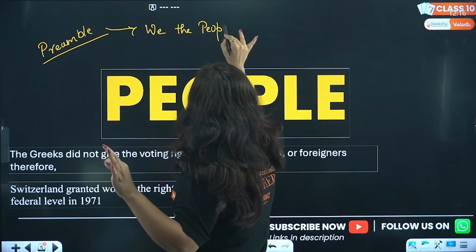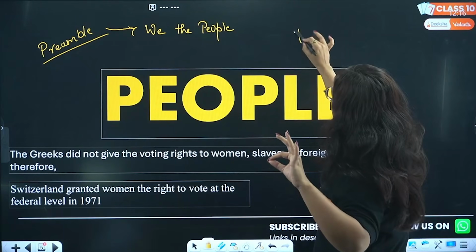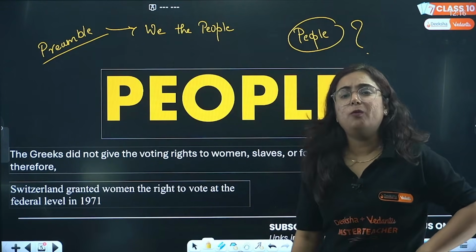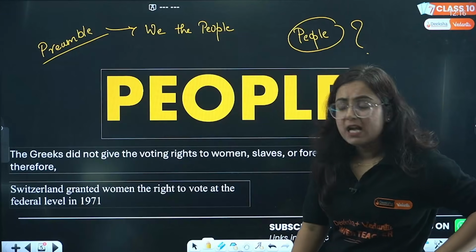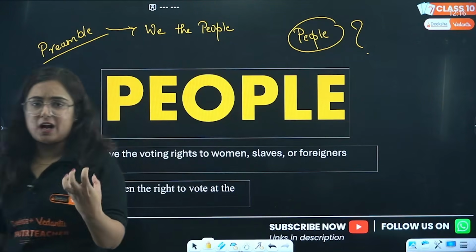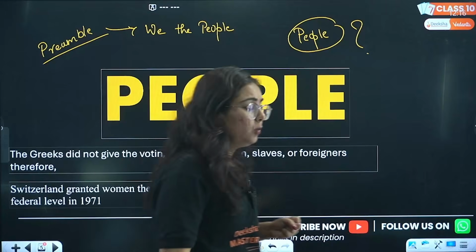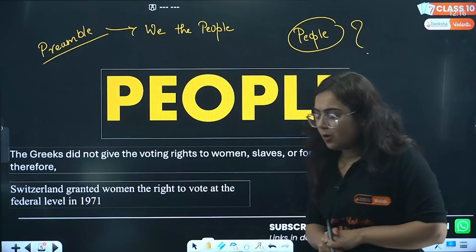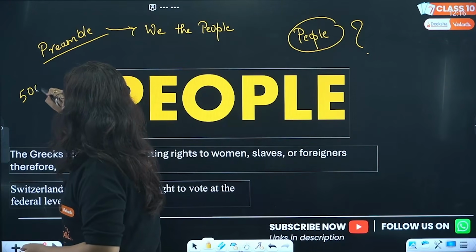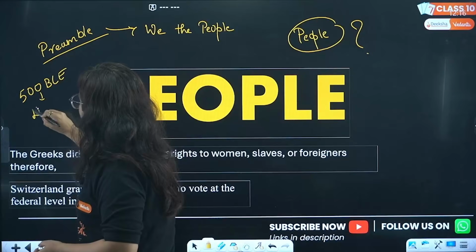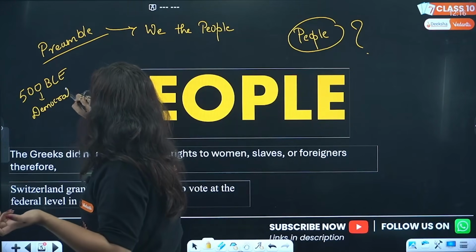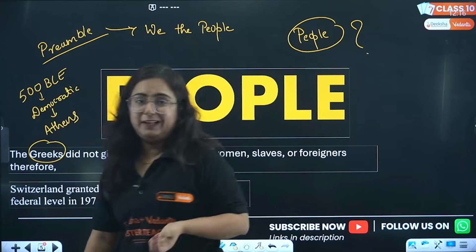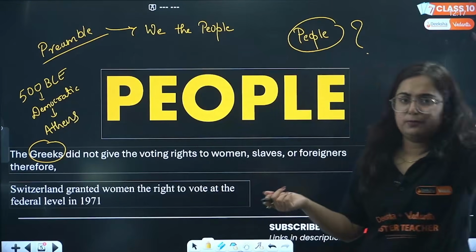When you read the definition given by Abraham Lincoln, again you will read the word, the people. So actually, who are these people, right? Whom we consider as people is everyone living in a country a people, right? Do we consider everyone as people for a democratic setup? No, actually not. We just studied that since 500 BCE, a democratic form of system or setup existed in ancient Athens, right? So that means these Greek people might have been using this democratic system at all times.